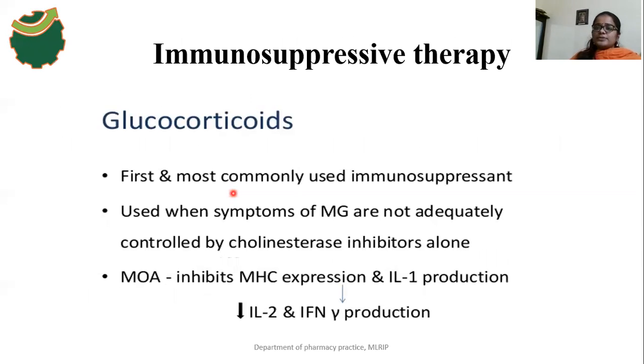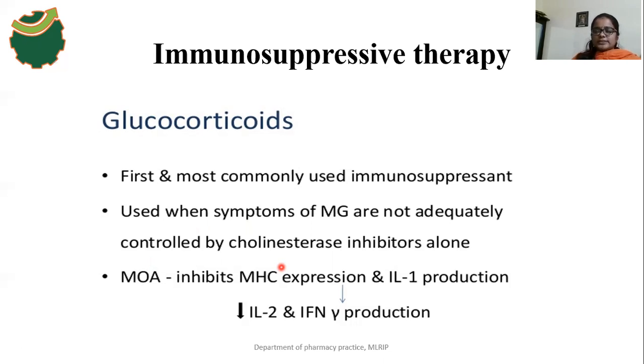Okay. Next, immunosuppressive therapy. By using these drugs we can suppress our immune system, so that's why there is no production of antibodies. An example is glucocorticoids, and an example of a glucocorticoid is prednisolone. It is the most commonly used immunosuppressant drug, used when symptoms of MG are not adequately controlled by cholinesterase inhibitors alone.